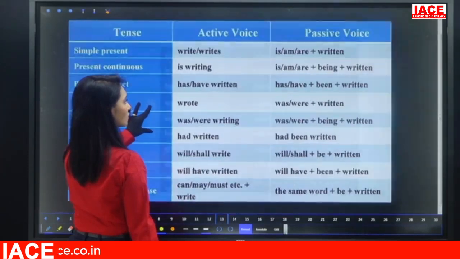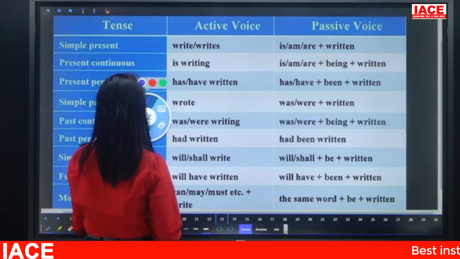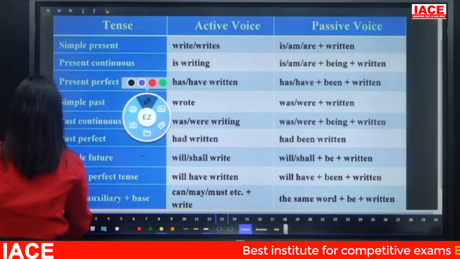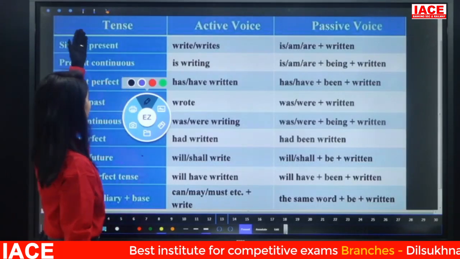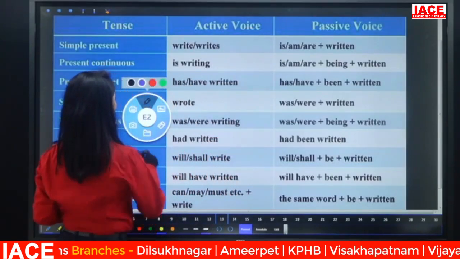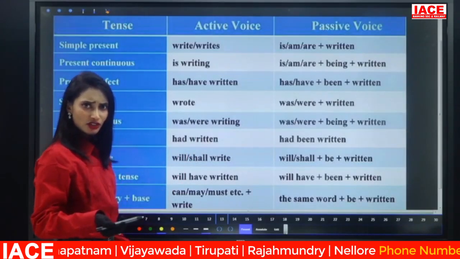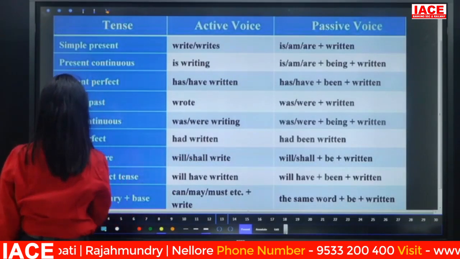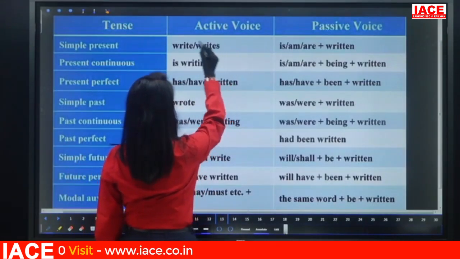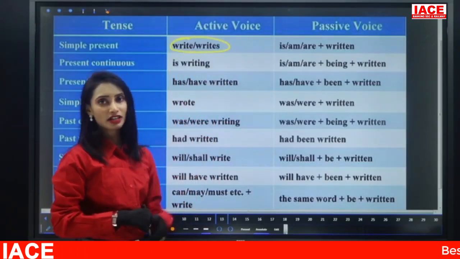How does the structure of the sentence change? I'm going to show you that here in tabular form. Here it is representing the sentences in tenses, active voice and passive voice. Rather than always using V1, V2, V3, V4, V5 structures, here I have taken the verb write to make you understand how the structure changes.